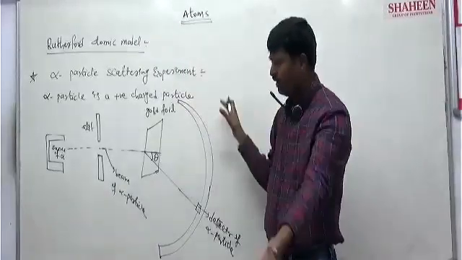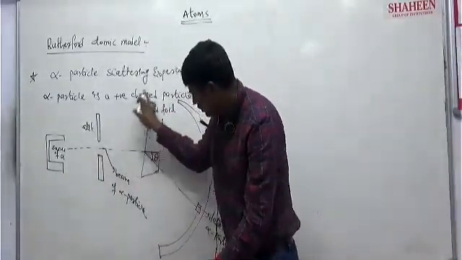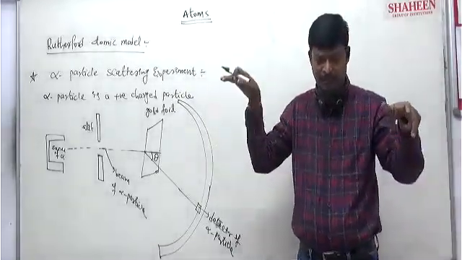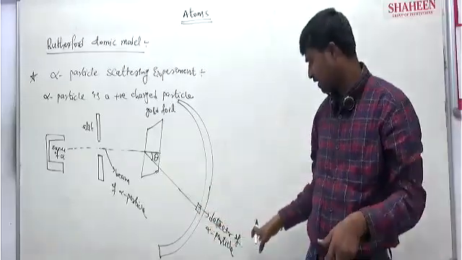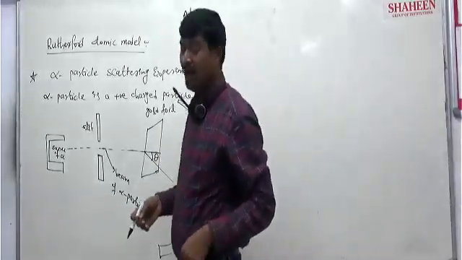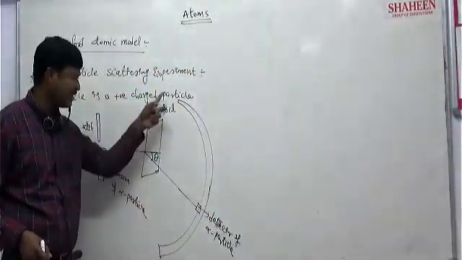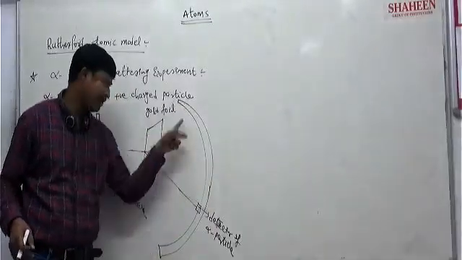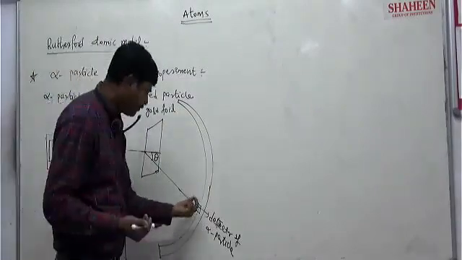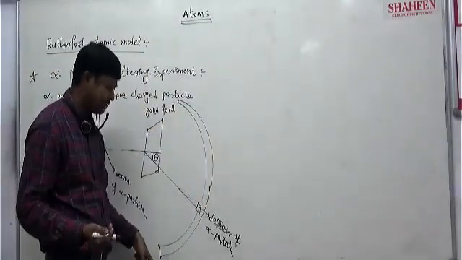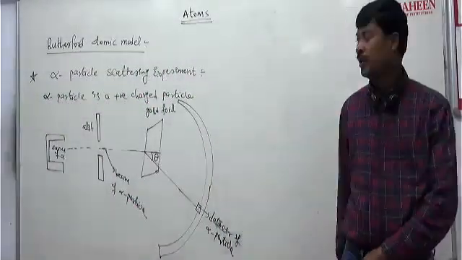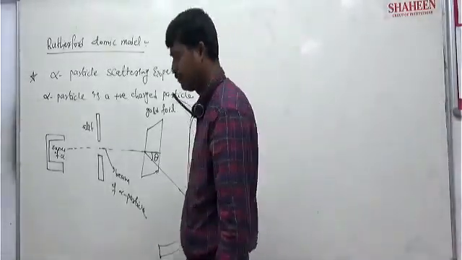The detector extends around up to here, so whatever alpha particles scatter at angles up to 180 degrees will be detected by this detector. How many alpha particles are scattering at a particular angle theta will be captured by this detector. Some flashlight will be present, and that flashlight falls on the detector. It measures how many alpha particles are scattering at a particular angle.